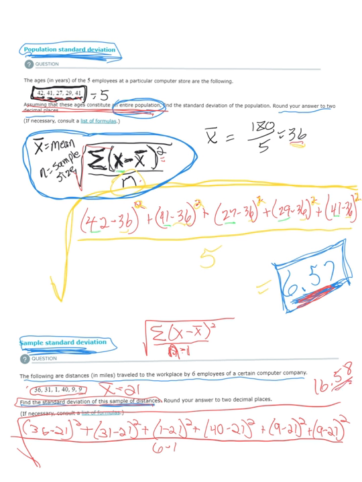But look at the numbers. Look at these numbers and how spread out they are. The range on that from 1 being the smallest to 40 being the biggest. These are really spread out. There's a lot of variability among those. That's why this standard deviation is bigger than this standard deviation up here. These numbers up here in this problem weren't that spread out. 29 being the smallest, 42 being the biggest. There's not as much spread there.